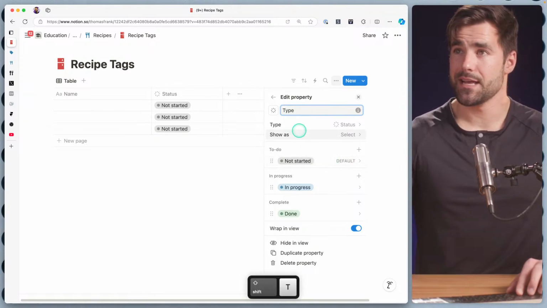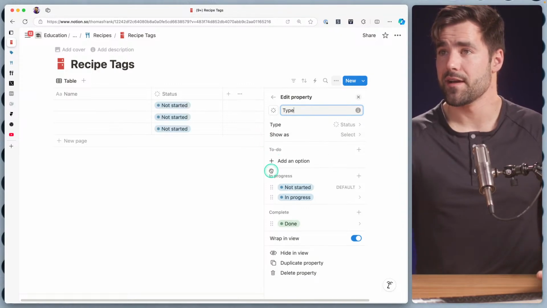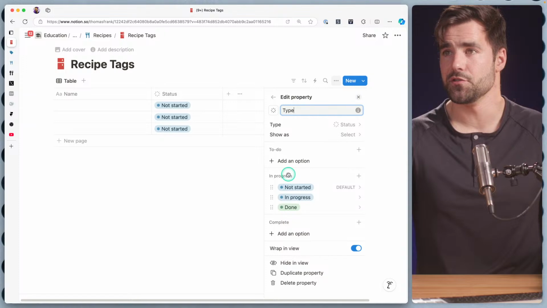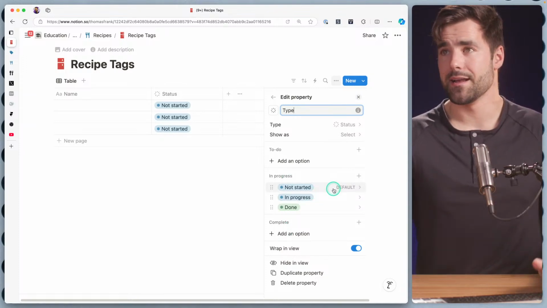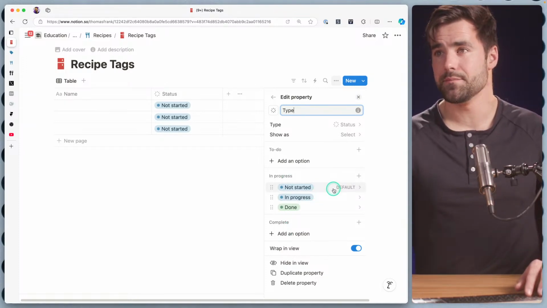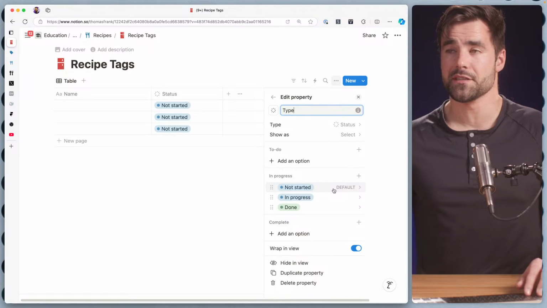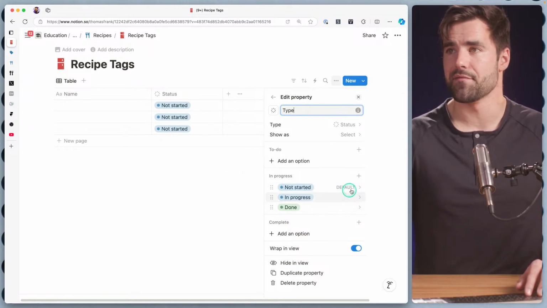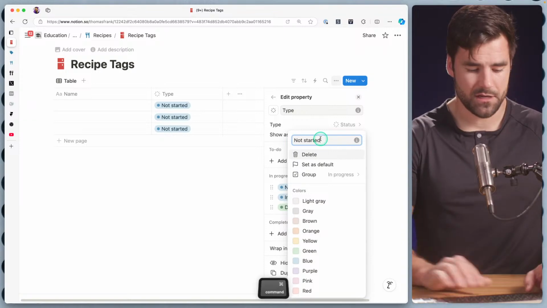I'm going to call this type, and we're going to move everything into the in progress group just so there's no concept of to do, in progress and complete. Again, I'm not using this to indicate a status that we're going through a process. I'm just using it to force every row to have a value. So this we're going to call style.